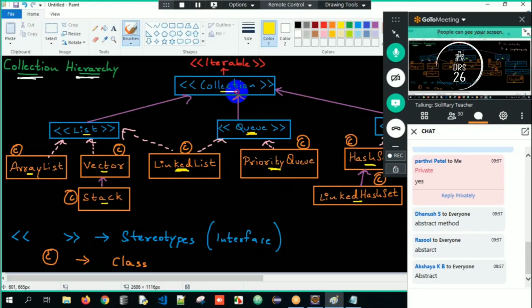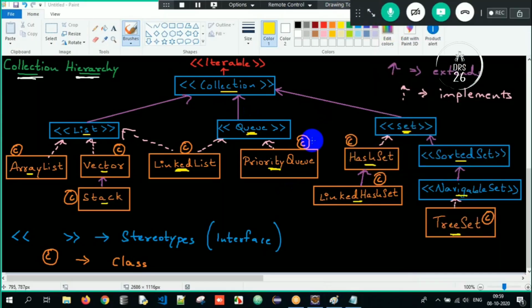From the Collection interface, all those methods are implemented in all the classes. From Collection, it is inherited into List, Queue, Set. From List, Queue, Set, it is inherited and implemented in all the implementation classes. So this is what we are supposed to understand when we talk about the collection hierarchy. Make sure you are strong enough in understanding that procedure. Clear? This is all about it, guys.